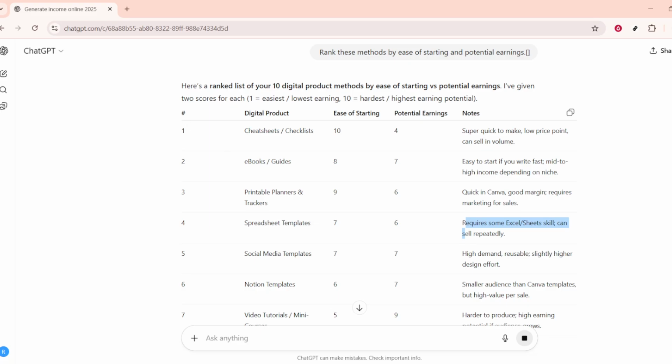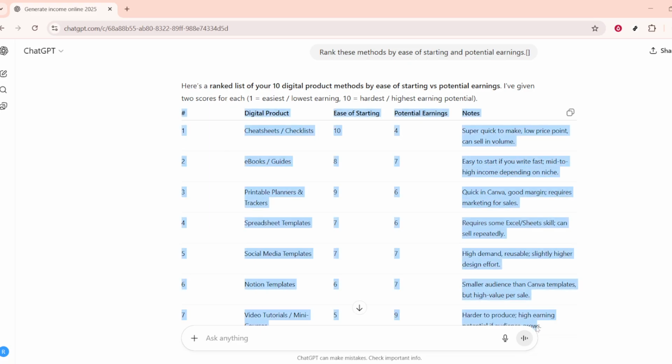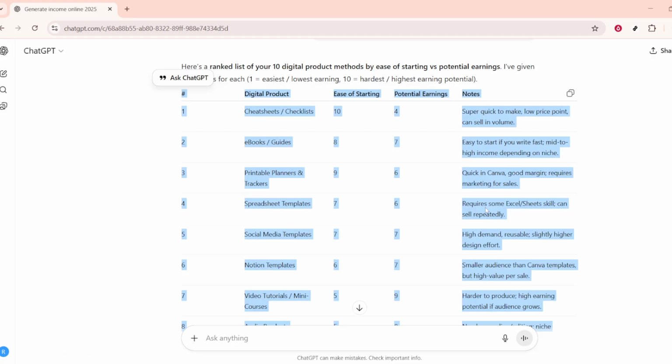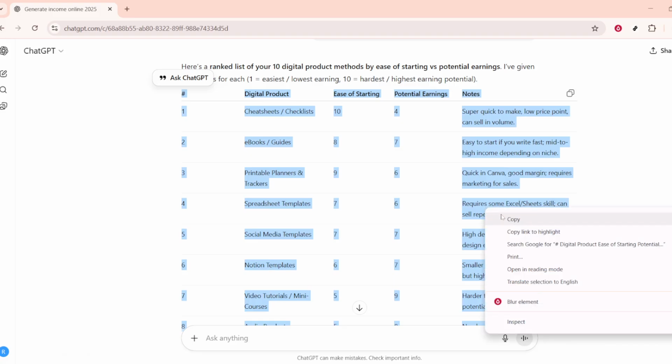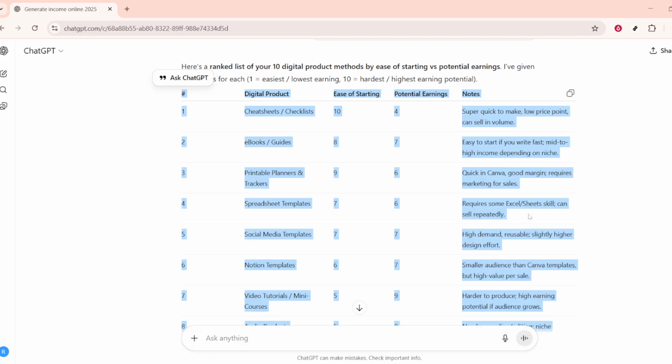And there you have it. With these steps, you're well on your way to not only harnessing the potential of ChatGPT, but also transforming your skills into a stream of income, all from the comfort of your own space.